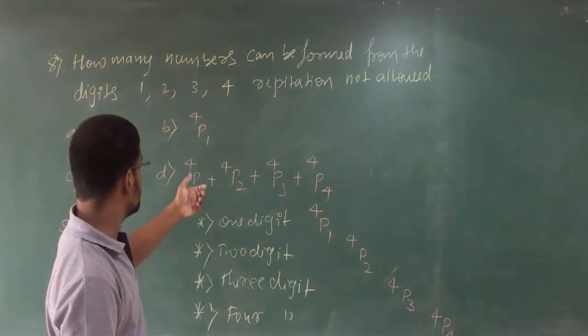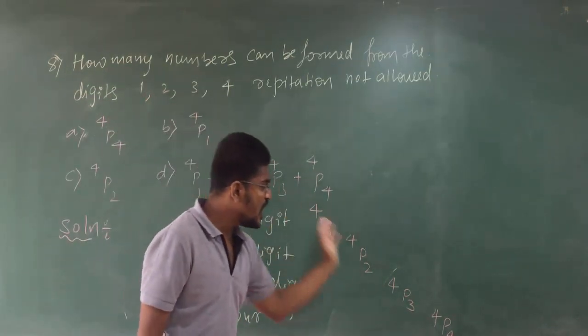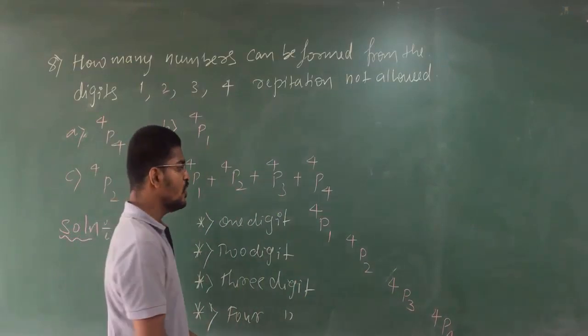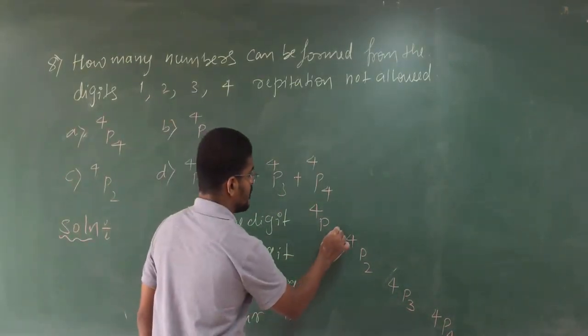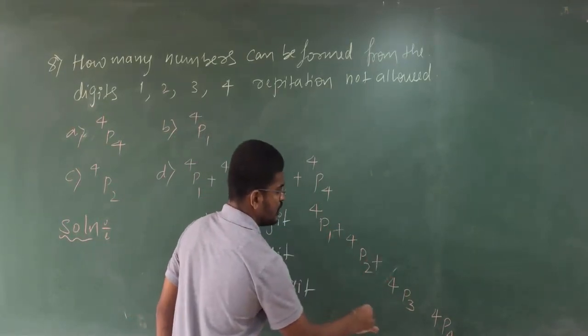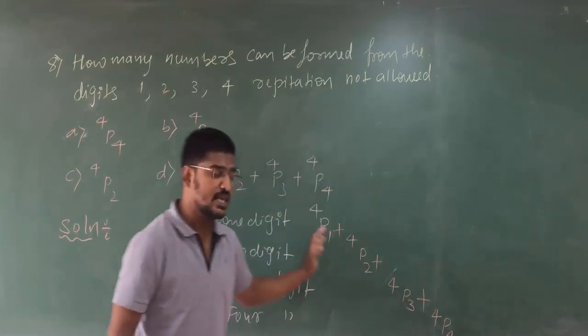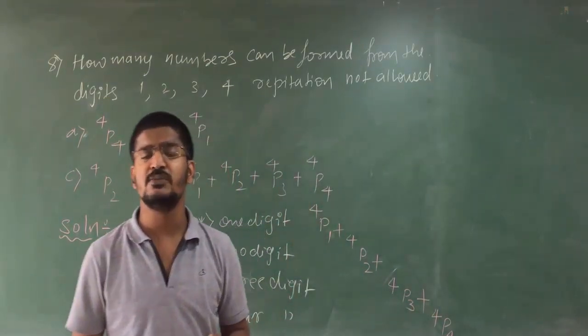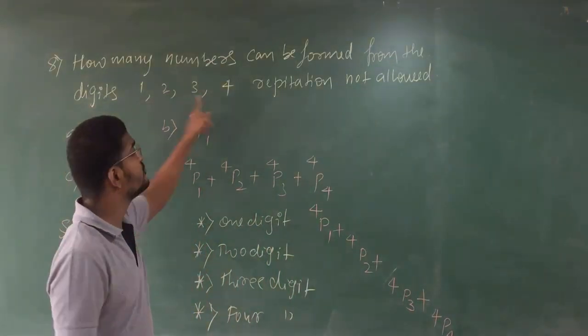Clear? Using these 4 digits, these are the possible cases. So how many total cases? Total number of cases means you have to add these terms, because adding all of this will give the total number of possible numbers you can make from these 4 digits.